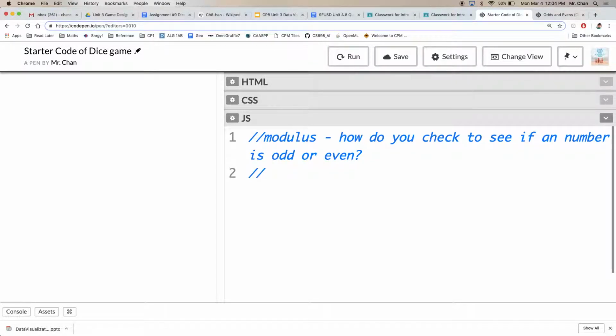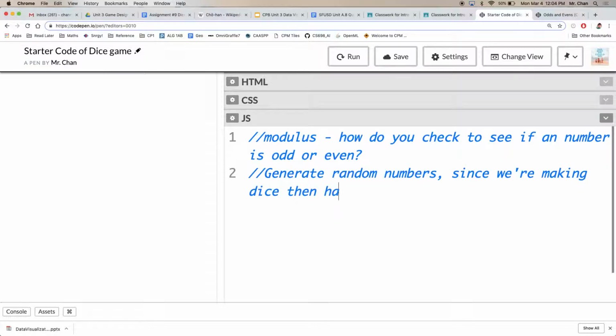Other ideas? Okay, so for sure we have to generate random numbers, right? And since we're dealing with dice, since we're making dice, they have to be from 1 through 6. No decimals, they're just whole numbers.